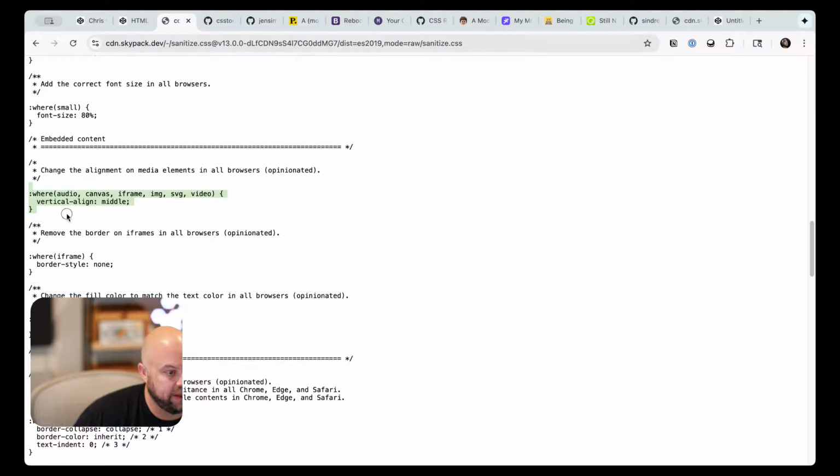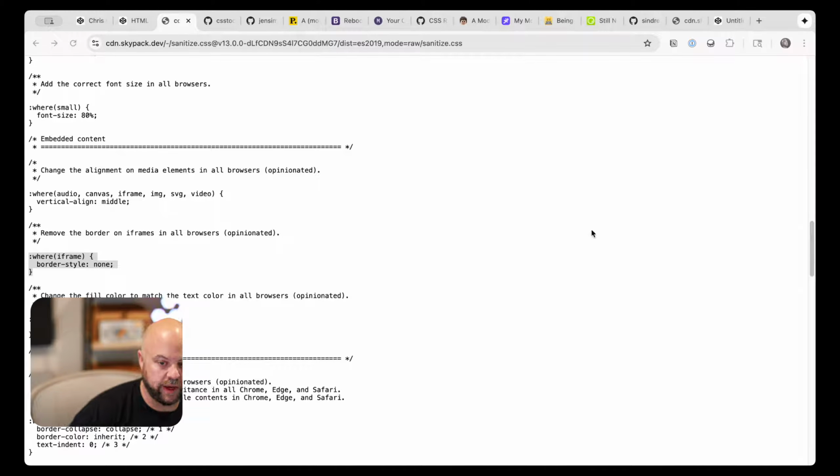Vertical align middle on media elements, definitely don't care. Border style none on iframes, maybe. Should we do this real quick? Pen.new, if we put an iframe and we don't have any of that stuff, you can't even see it because there is no border.